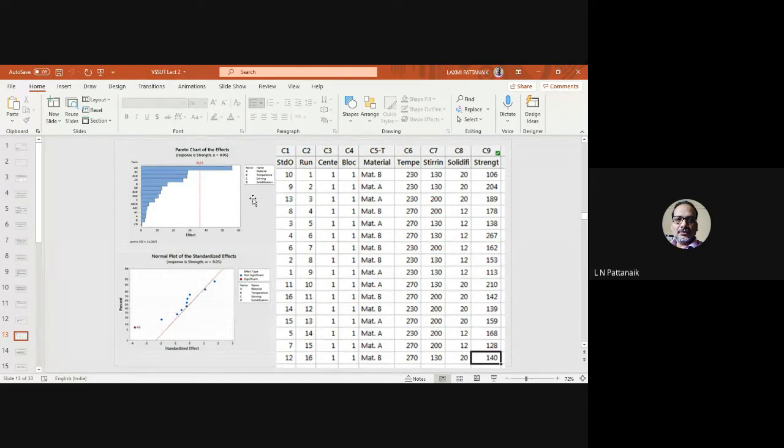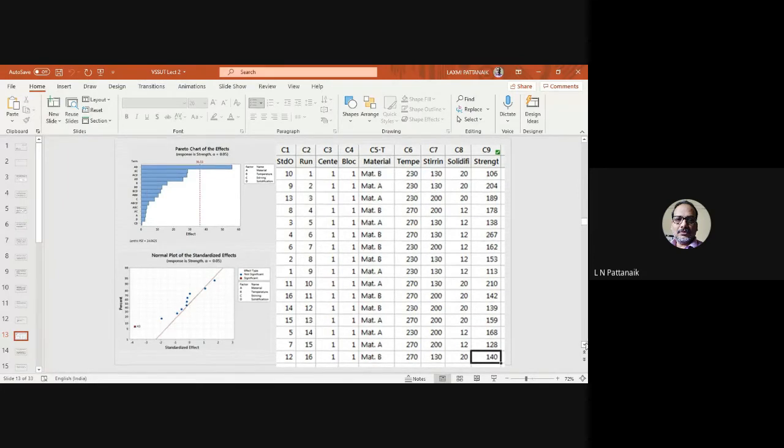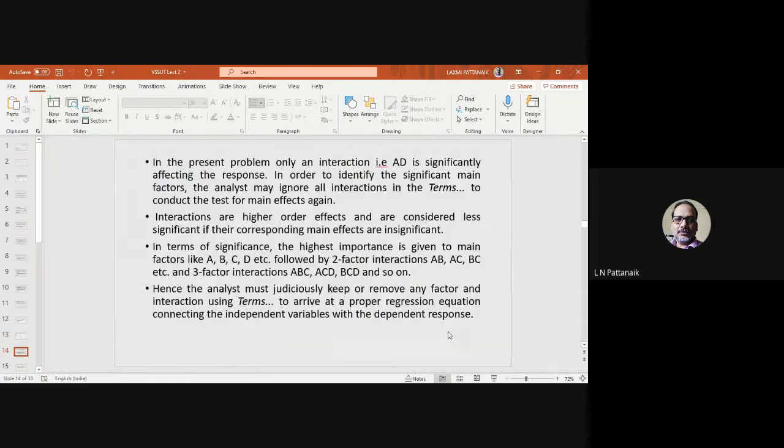So the interaction of material and solidification comes out to be the most significant factor. Here one thing we must understand: of course, in this normal plot also you will find AD is remotely placed. It is an outlier. So what kind of judgment can you make out of this? Here we found that AD is significantly affecting the response, but that was not our purpose. We wanted to find which factors are affecting, right?